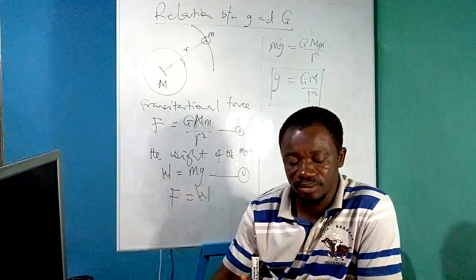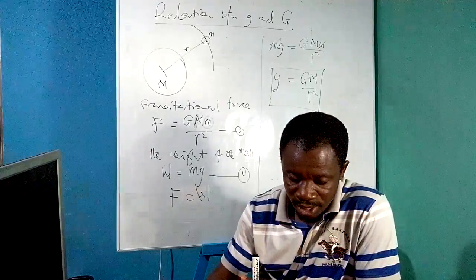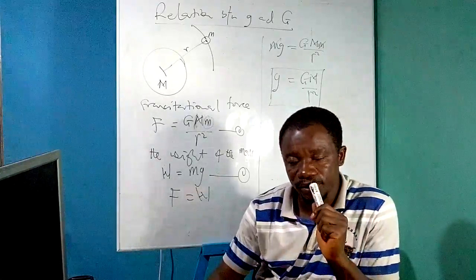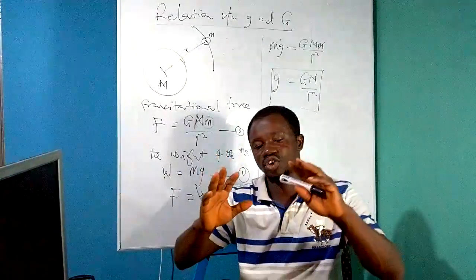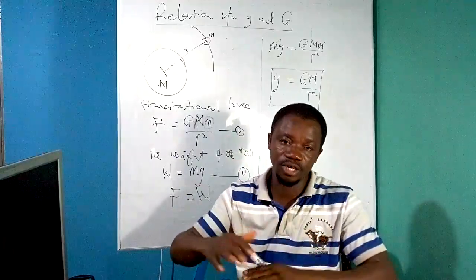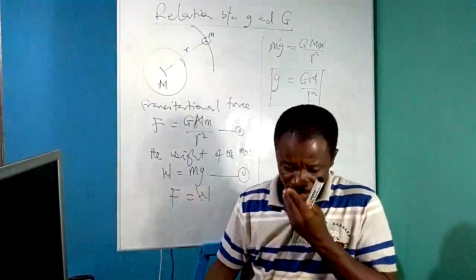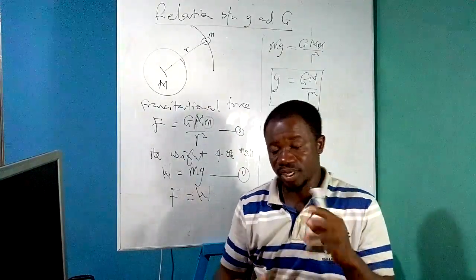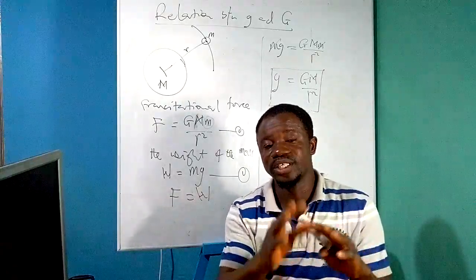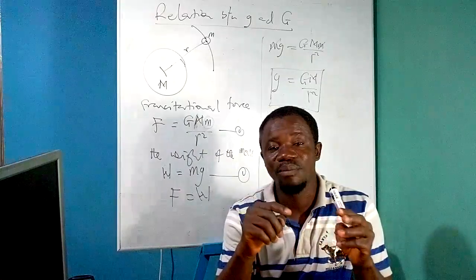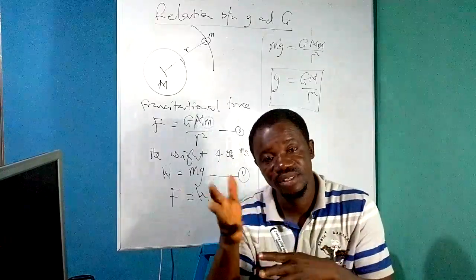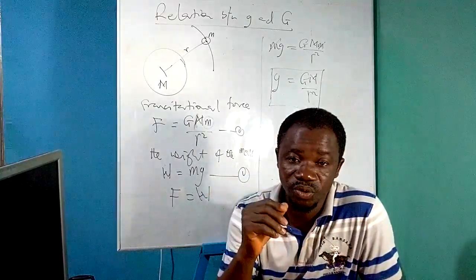So we look at free fall. You know, acceleration due to gravity is the constant acceleration with which an object falls freely on the Earth's surface. Of course, on the Earth's surface, its value is approximately 10 meters per second squared. On the Moon's surface, its value is approximately 1.67 meters per second squared.